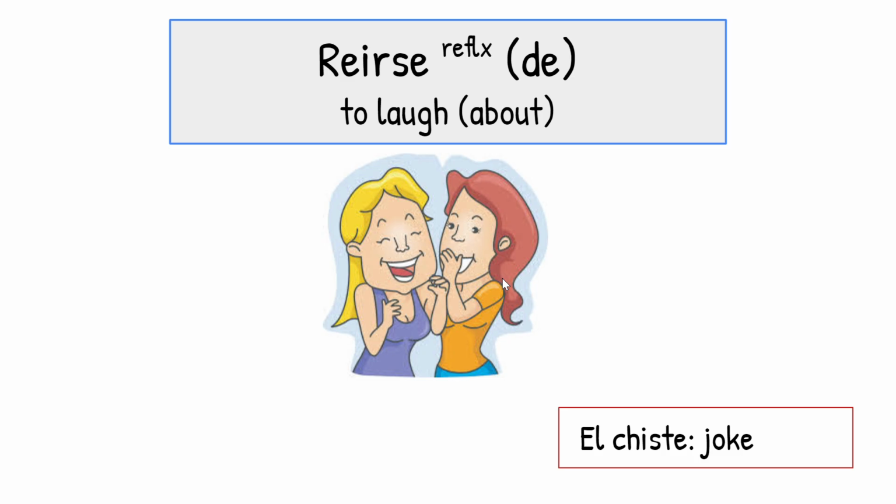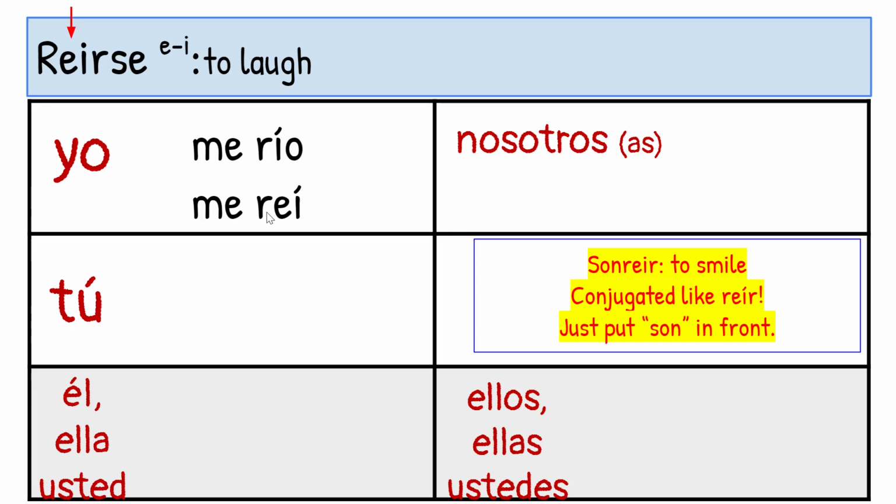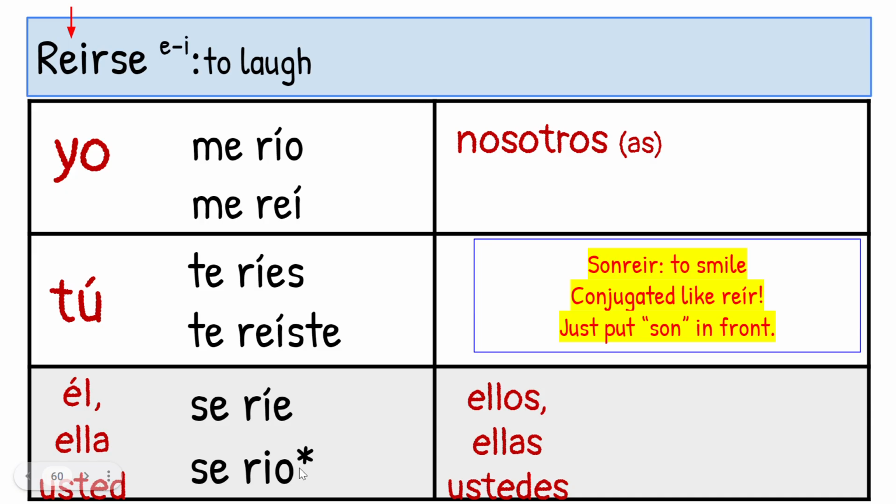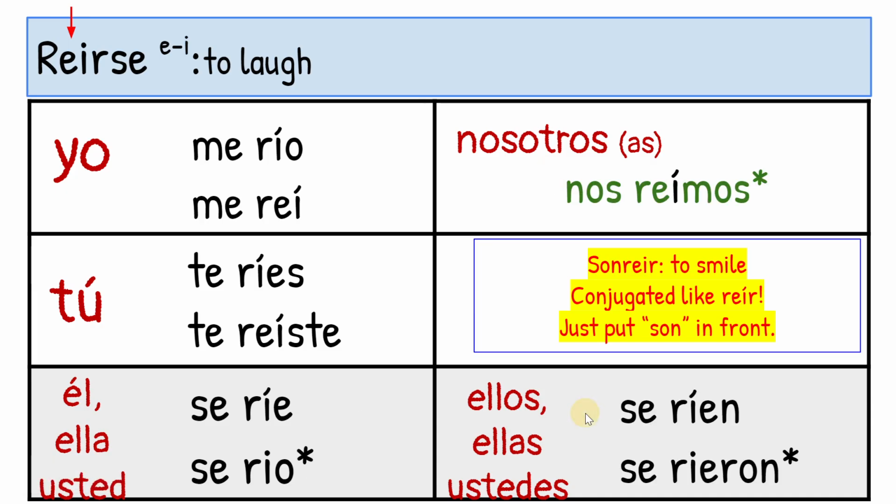Reírse, you've already seen this when we talked about vocab. Reírse is to laugh about. El chiste is one of those little vocabs that's popping in, the joke. Present is on the top, preterite is on the bottom. The E changes to an I only in third person singular and plural. The other verb that you have already seen that was introduced to you with vocab is sonreír, to smile. It's identical to reír, just put S-O-N in the front. Me sonreí, te sonreíste.